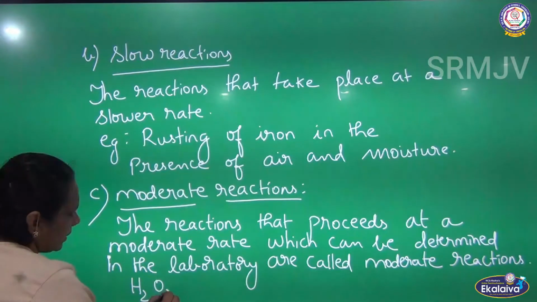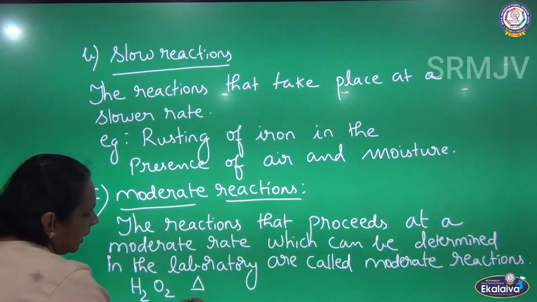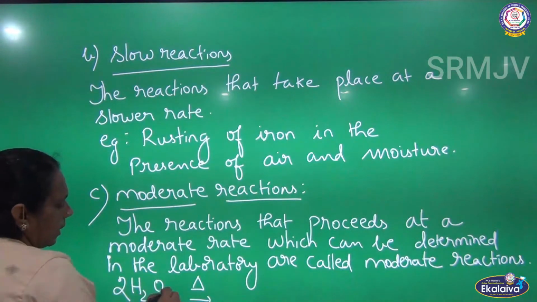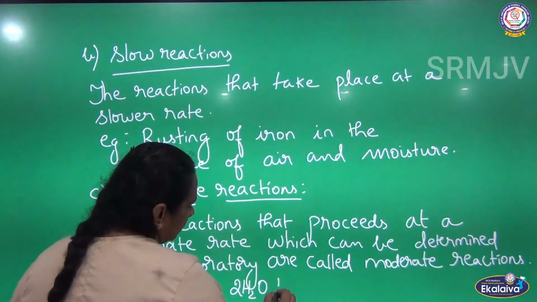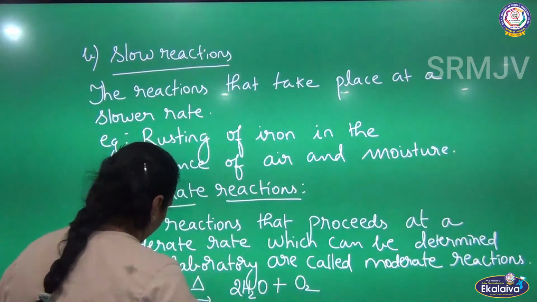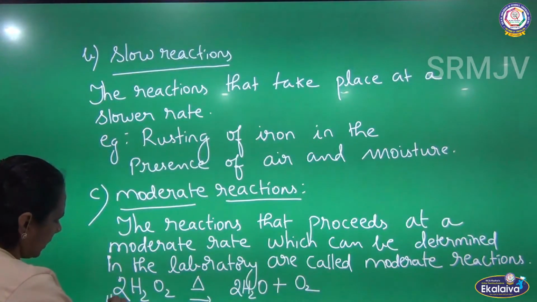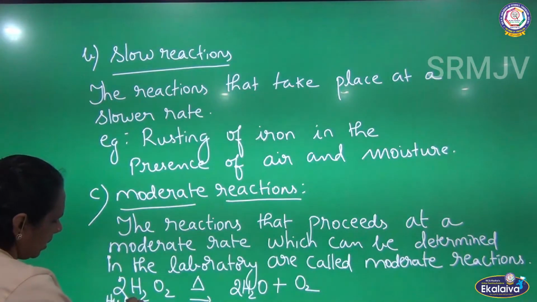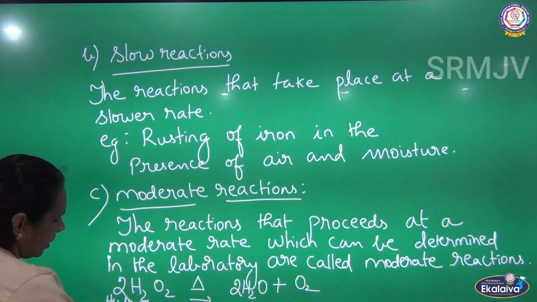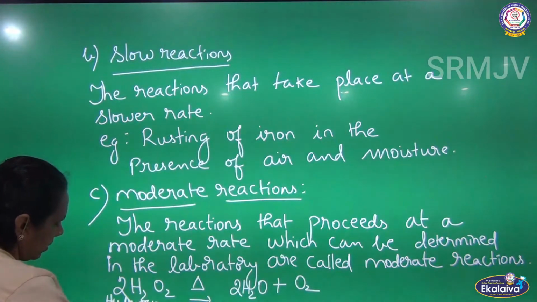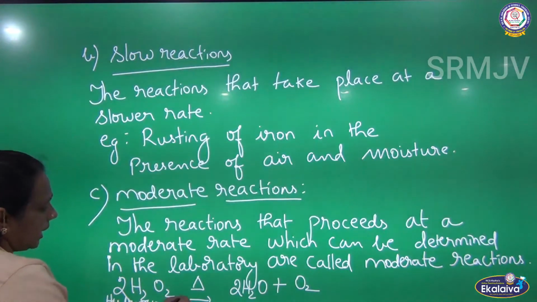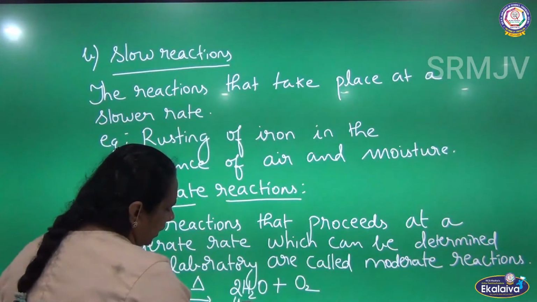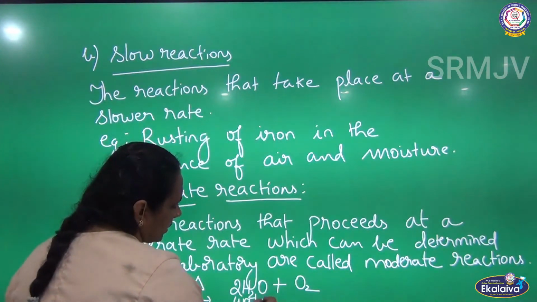So hydrogen peroxide on heating decomposes to give water and oxygen.